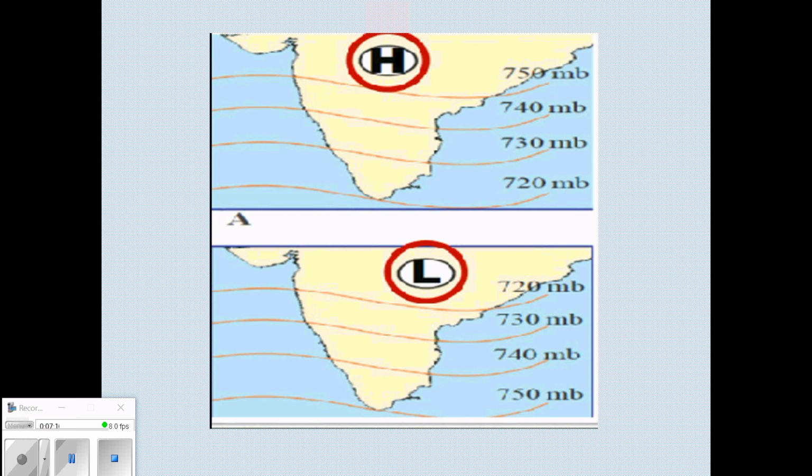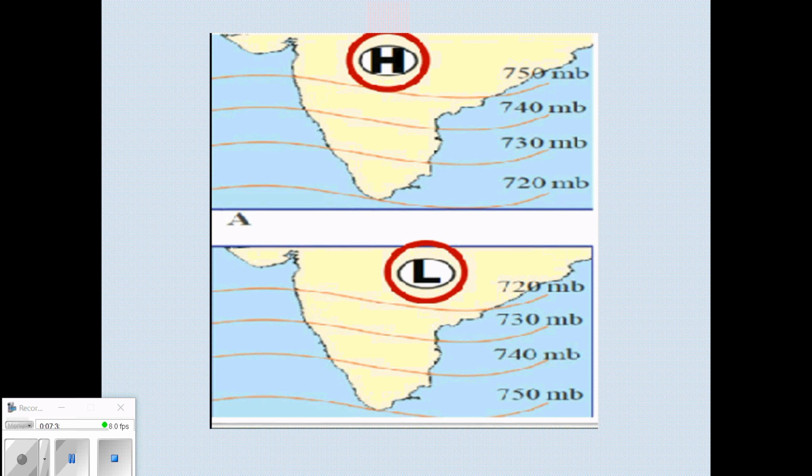That means the temperature increases, the same place itself, there will be change in the pressure. Temperature increases, pressure decreases in figure B, and the temperature decreases, pressure increases in figure A.